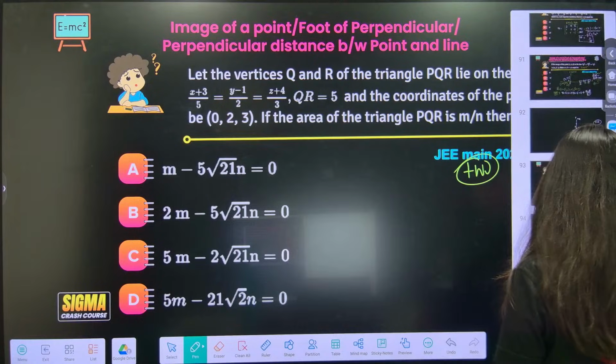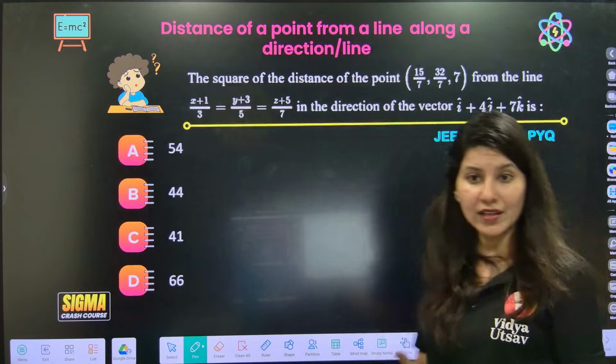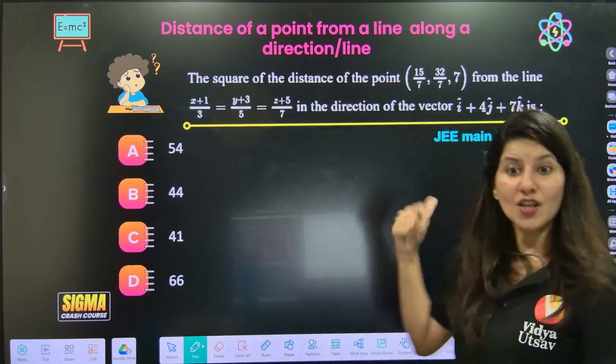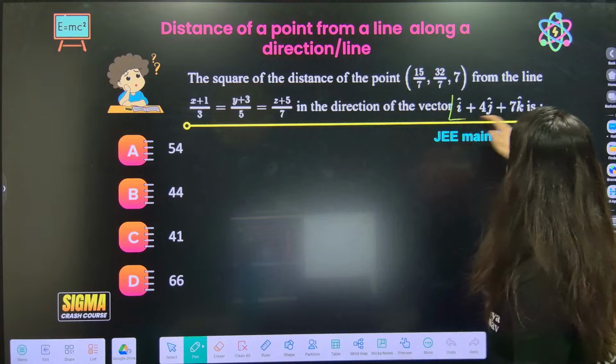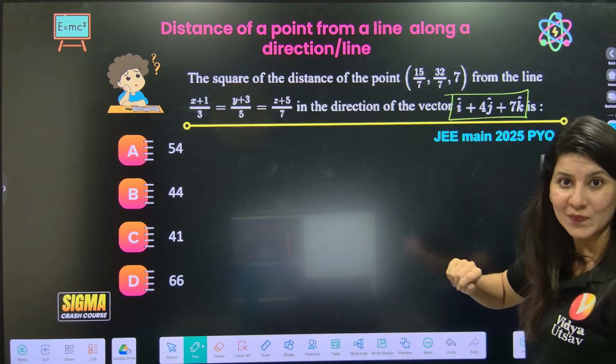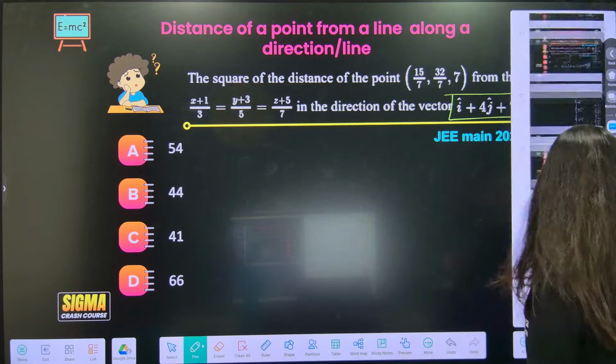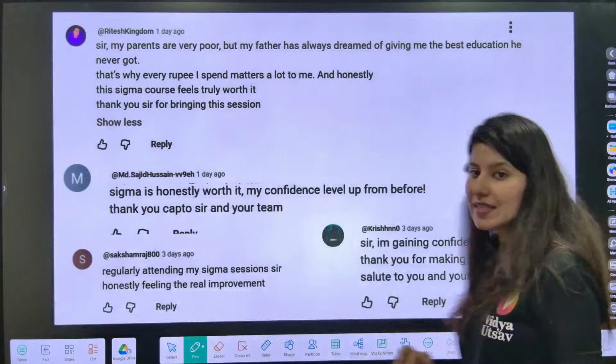And this is one more question, by the way. Distance of a point along the line. We just did it. A point is given and a line is given. And now I told you now a direction is given. Same. Okay, this is how it is. And we are done with today's session, everyone.